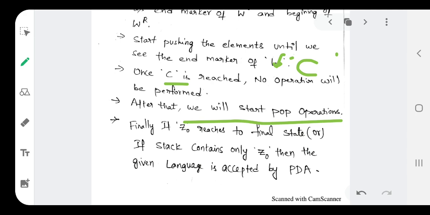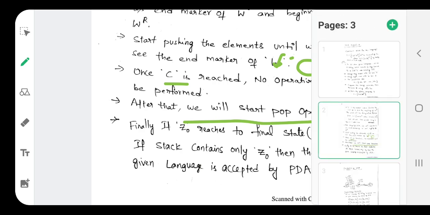For this example, whatever string you take with combinations of A's and B's, until we reach the end marker, that is C, acting as an end marker here, we will perform the push operation. Once we reach C, we will not perform any operation. Once C is completed, after taking the transition on C, we will start performing pop operations. This is what we are going to do here.